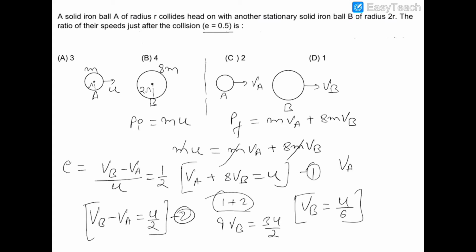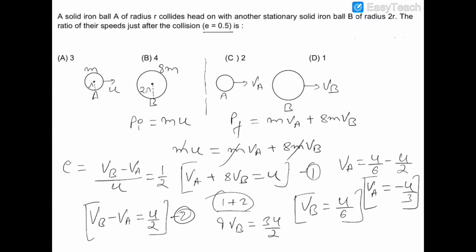and VA will be equal to u by 6 minus u by 2, and the LCM is 6, so 1 minus 3 is minus 2 by 6, which is minus u by 3, which means that ball A will be moving in the backward direction.